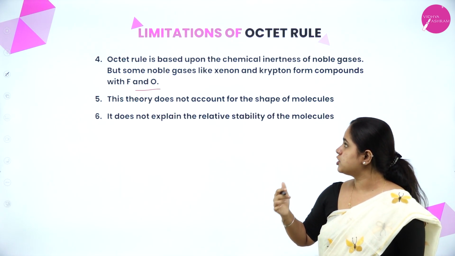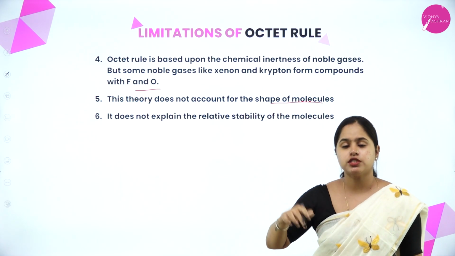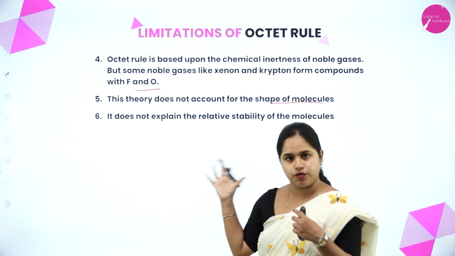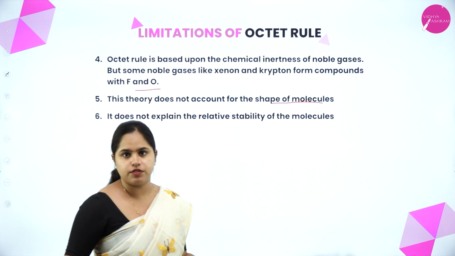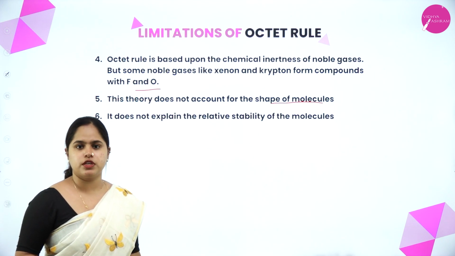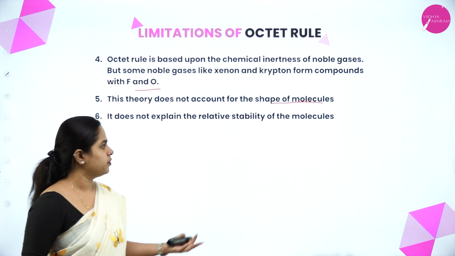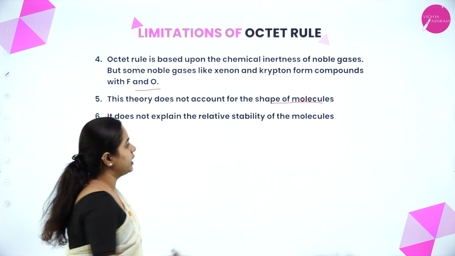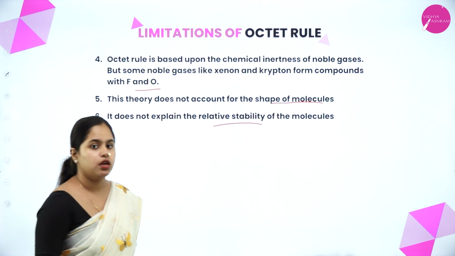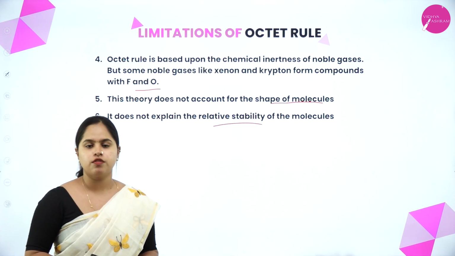Then, this theory does not account for the shape of the molecules. What will be the shape of the different compounds and molecules that we have discussed till now? No idea about this was given. And it did not explain the relative stability of the molecules. So these 6 were the limitations of the octet rule.